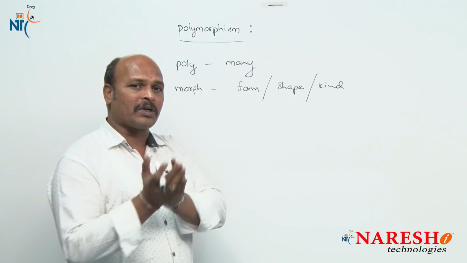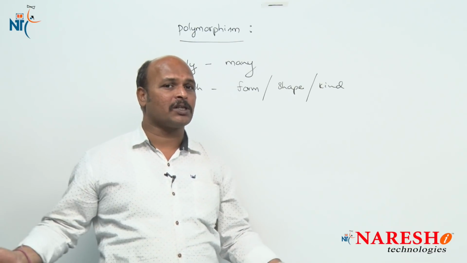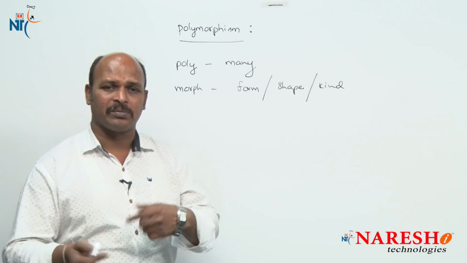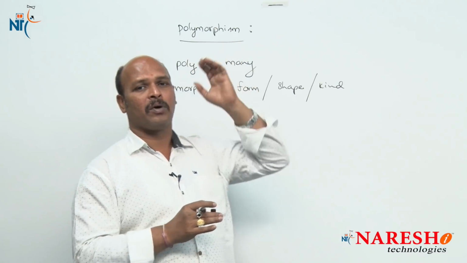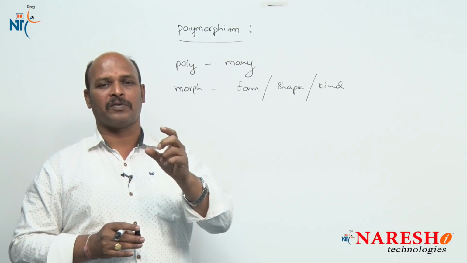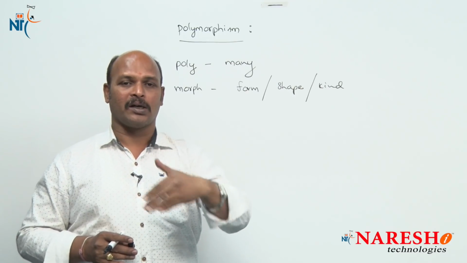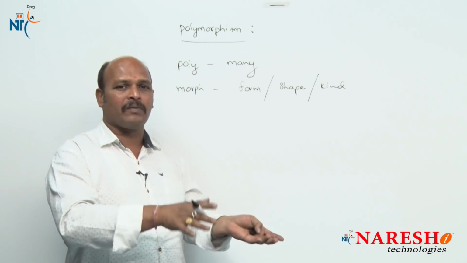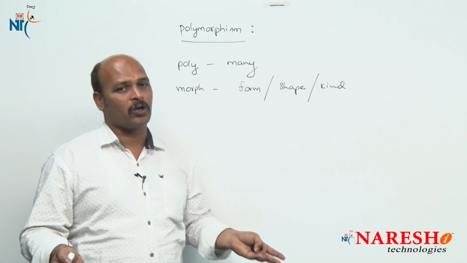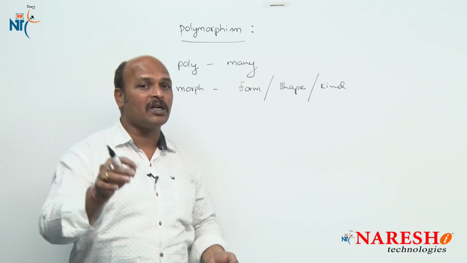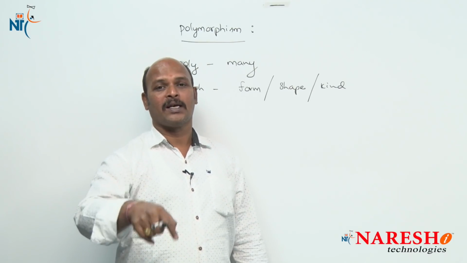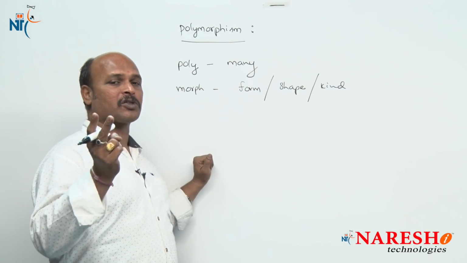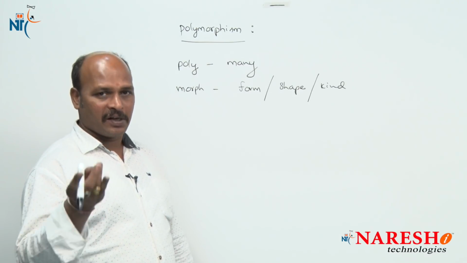Next, one class contains a function and the derived class also contains a function with the same name, which enables extensibility. That is why polymorphism also allows the concept of reusability and extensibility. In reusability, we reuse the same function for different purposes, and we extend the functionality of the same function. That is why it is called extensibility. That is why polymorphism allows the two features called reusability and extensibility.